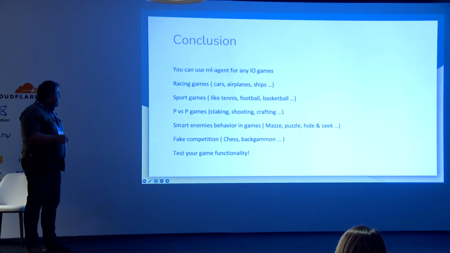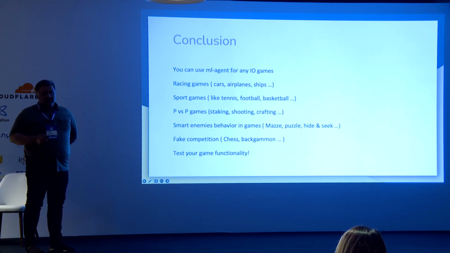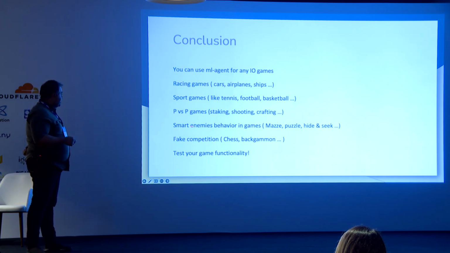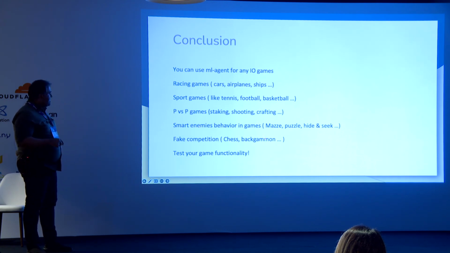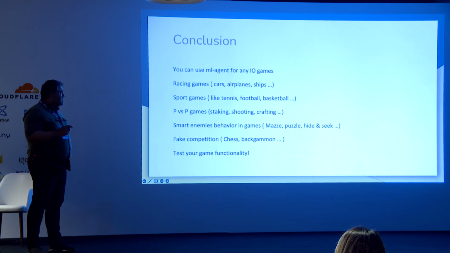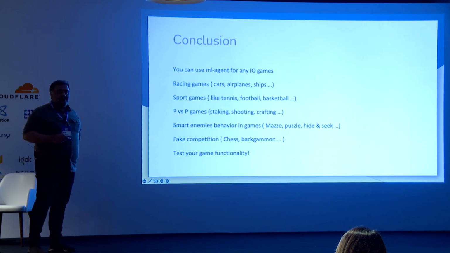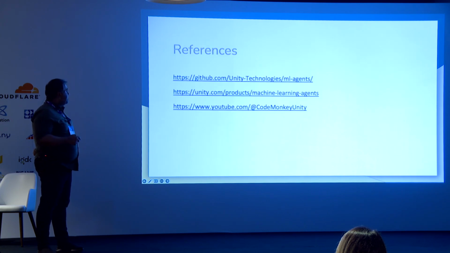Also, you can use ML agent for enemies' smart behavior inside your game. If you have a maze or puzzle game or hide and seek game, you can use ML agent to chase or find the player and interact with the player as an enemy. Also, you can use it on board games like chess or backgammon. And also, you can use ML agent to test your game functionality, because our agent uses the same functionality of the player we wrote inside our project.